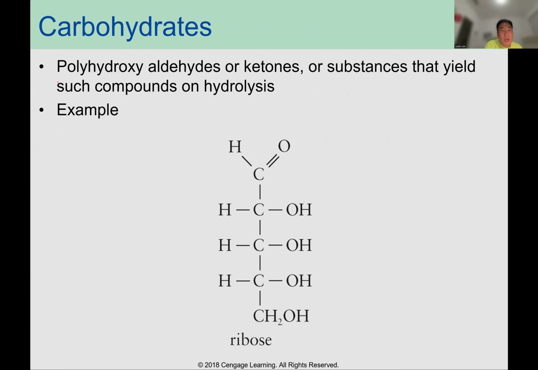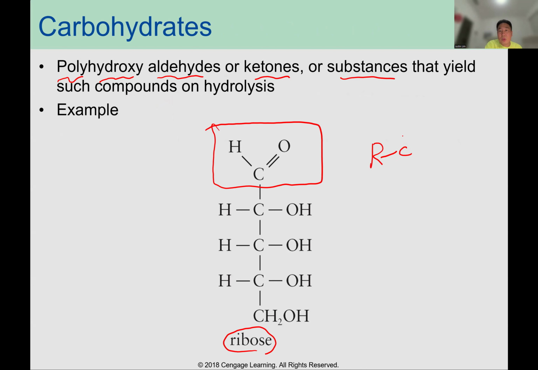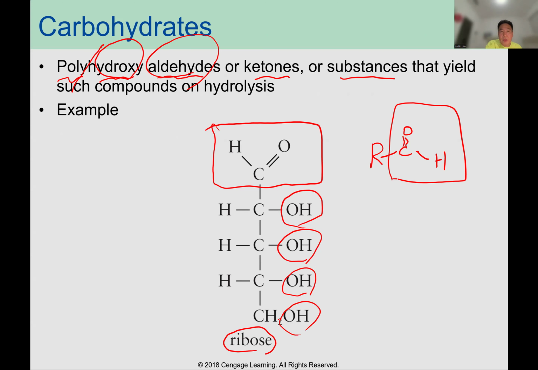Carbohydrates are polyhydroxy aldehydes or ketones, or substances that yield such a compound on hydrolysis. For example, an aldehyde is R-C=O with a hydrogen, RCHO. Polyhydroxy means many OH groups, hydroxyl groups. And a ketone is R-C=O-R, where R is a hydrocarbon.